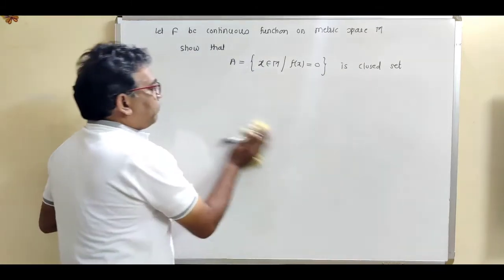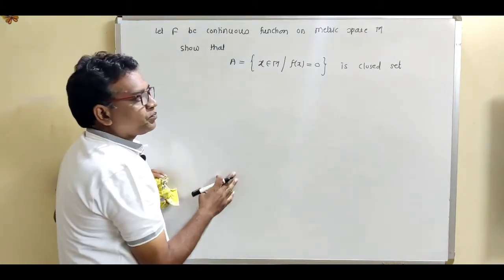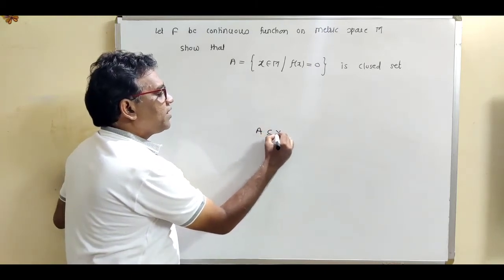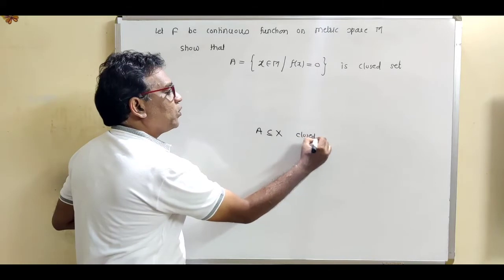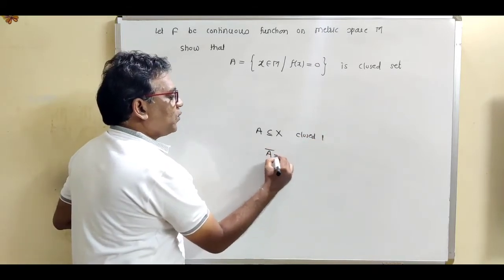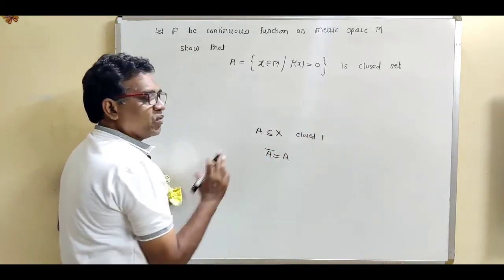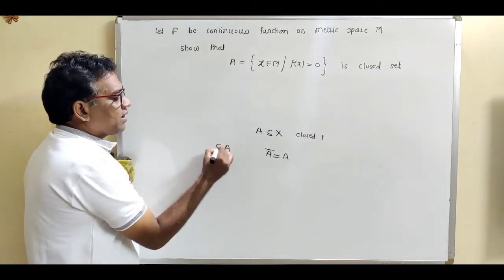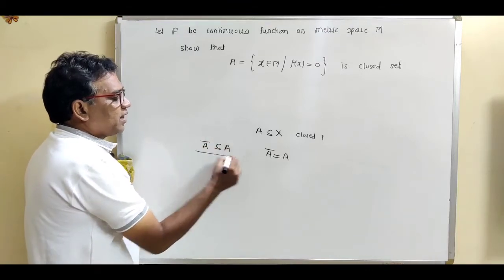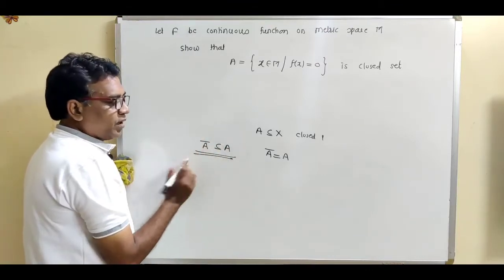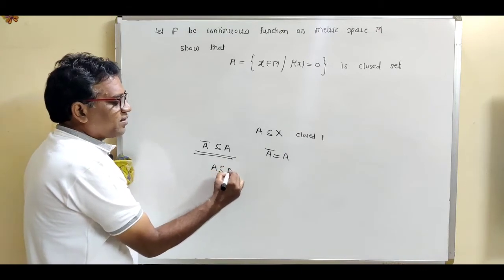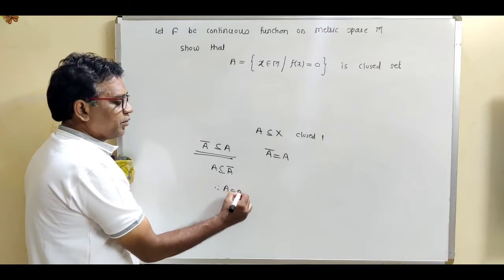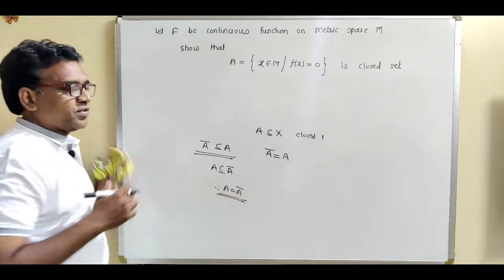Now also we have seen the definition of closed set. Closed set means a subset A of metric space X is said to be closed. Closed means A closure equal to A, it is called the closed set. Or we can write this definition like this: if A contains all its limit points, then A is called the closed set. But this result is always true: A is a subset of A closure. So from these two statements we can write A is equal to A closure. So this is the definition of closed set.